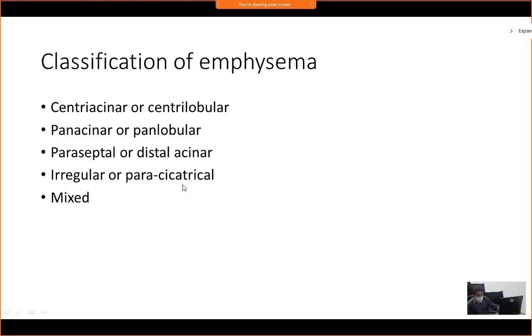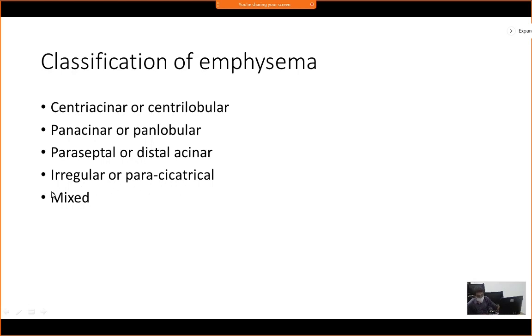Irregular or paracicatricial is when the dilatation is irregular, like it has no kind of pattern, proximal, distal, central, it is just irregularly dilated, and usually this dilatation happens around an already existing scar. That's why it is called irregular emphysema or paracicatricial. Paracicatricial means surrounding a cicatrix, that is a scar. What does cicatricial mean? Scar. So that is called irregular or paracicatricial emphysema.